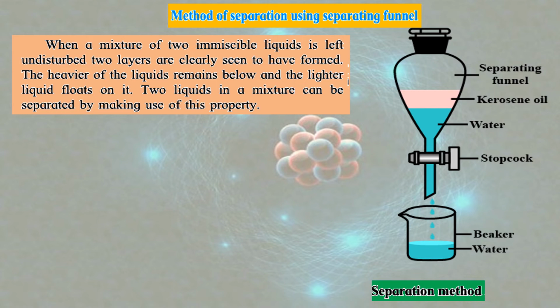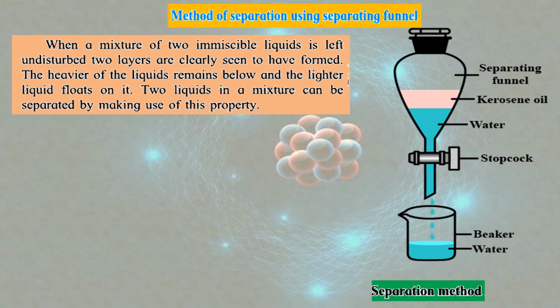If you keep it aside, you will find that you will see water below and oil or kerosene above. So the heavier of the liquids remains below and the lighter liquid floats on it. Two liquids in a mixture can be separated by making use of this property.